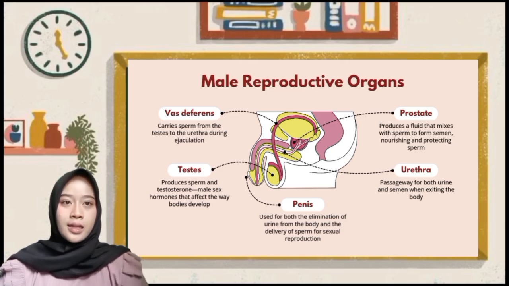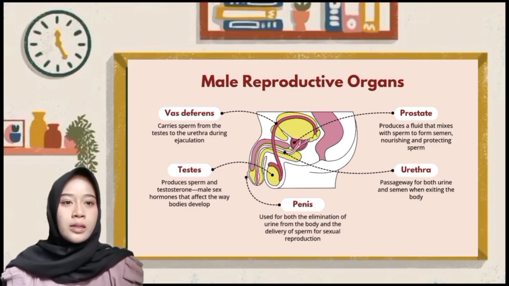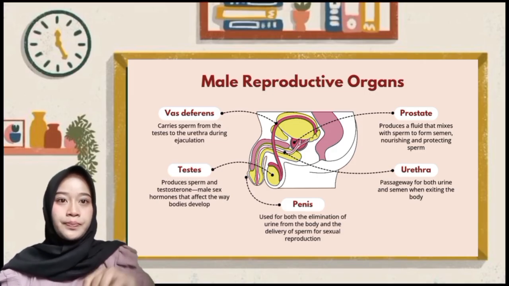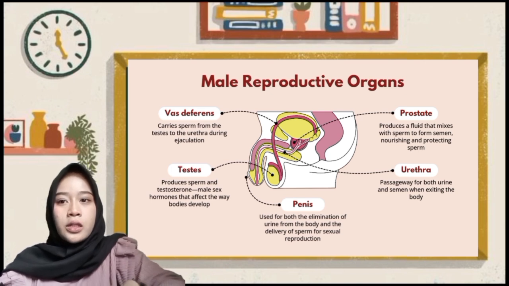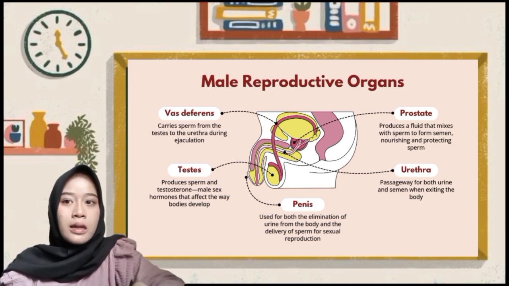Now, let's discuss the male reproductive organ. The testes are responsible for producing sperm cell and the hormone testosterone. The penis functions for both the elimination of urine from the body and delivery of sperm for sexual reproduction.